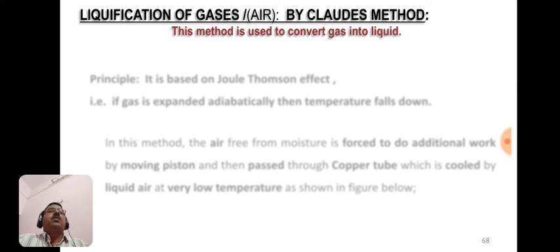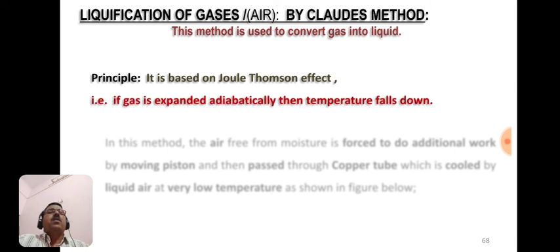Now the next method for liquefaction of gases or air is Claude's method. This method is also used to convert gas into liquid, and it is based on the same principle, the Joule-Thomson effect, which says that when a gas is expanded adiabatically, the temperature falls.